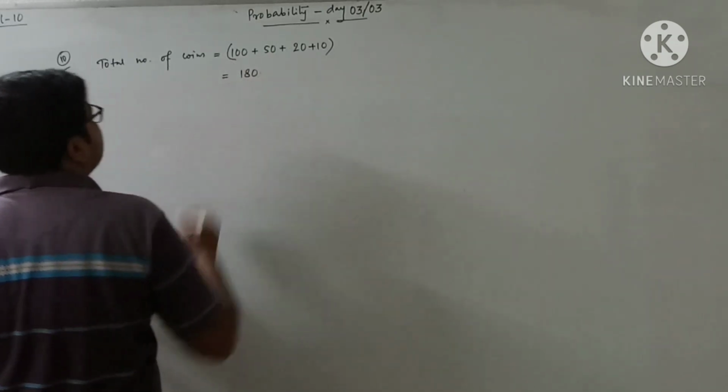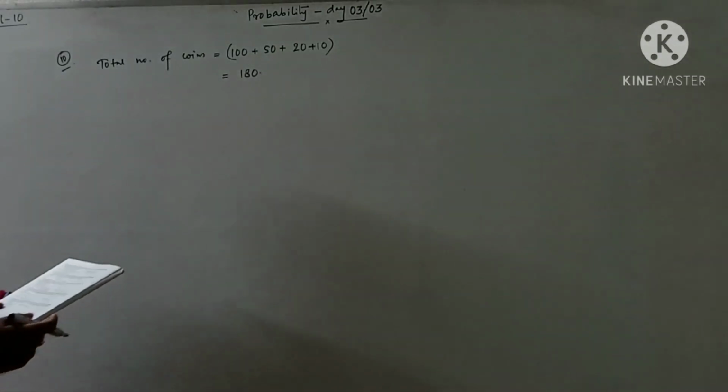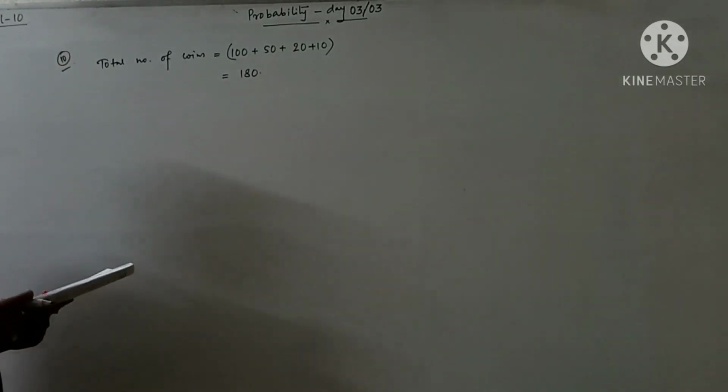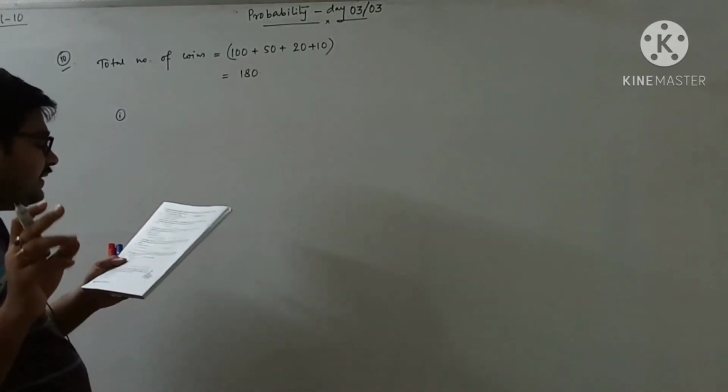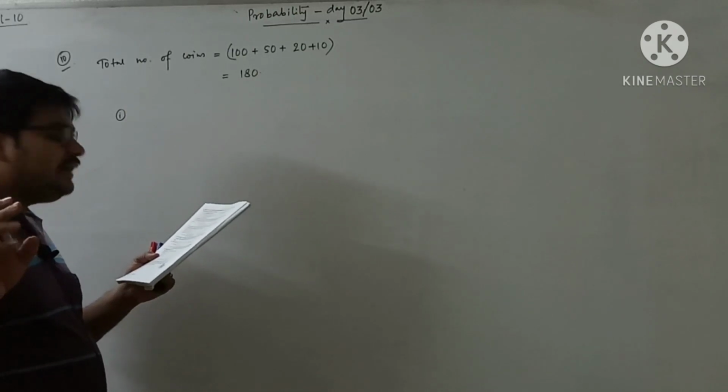So a total of 180 coins are there. Now out of those 180 coins, how many 50 paise coins are there? First we see how many 50 paise coins there are. 50 paise coins are 100 in number.